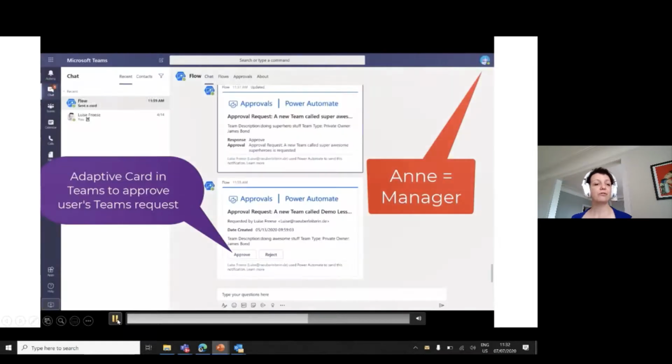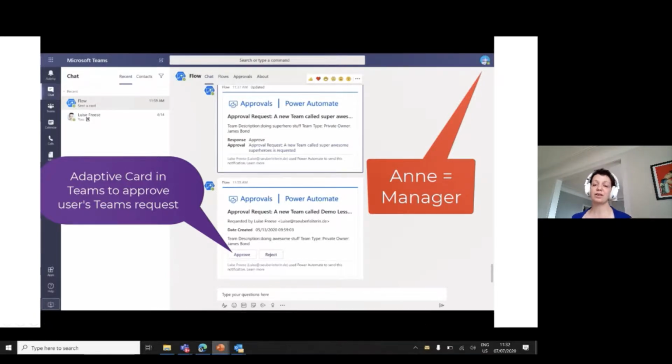The approval workflow just asks the manager, hey, Anne, and Anne is the Unikitty here. Anne is the manager of James, and Anne just needs to approve or can reject this Teams request. And she has all the information in place, and she doesn't need to leave her working context because everything takes place in Microsoft Teams. And this is how our fancy adaptive card looks like from the approval.